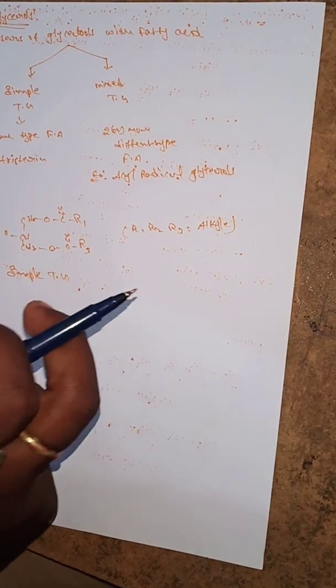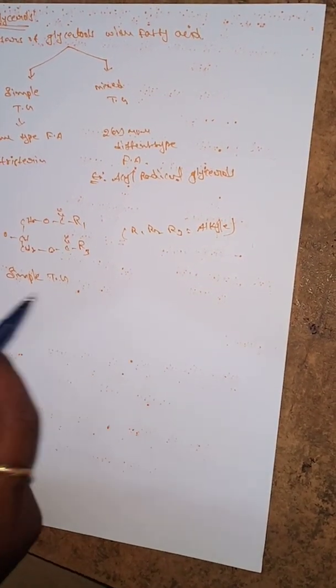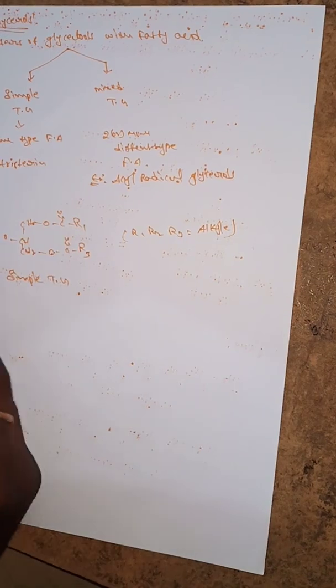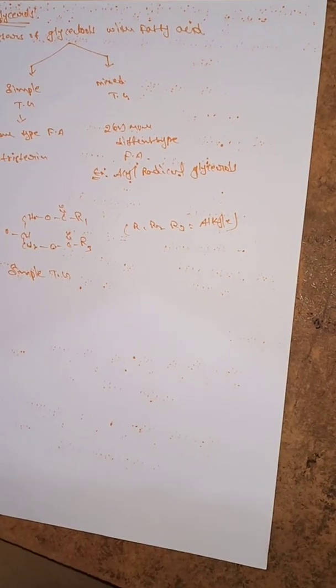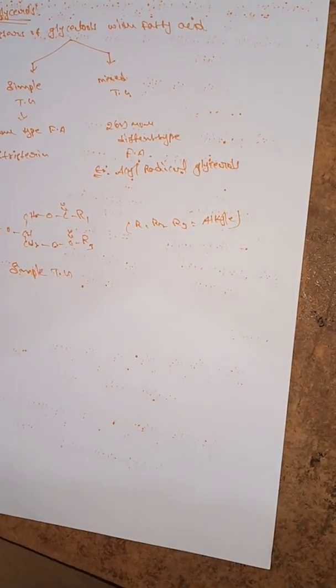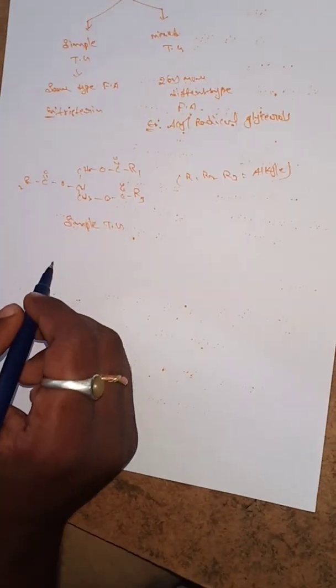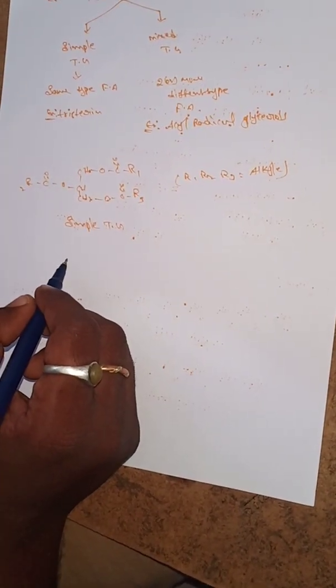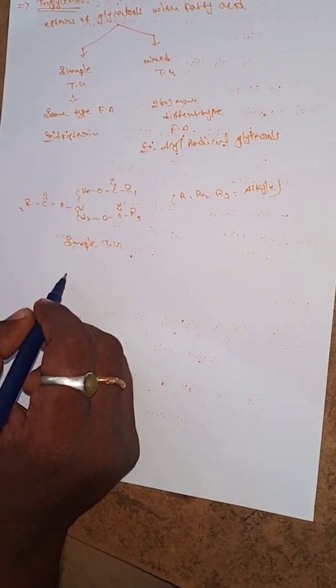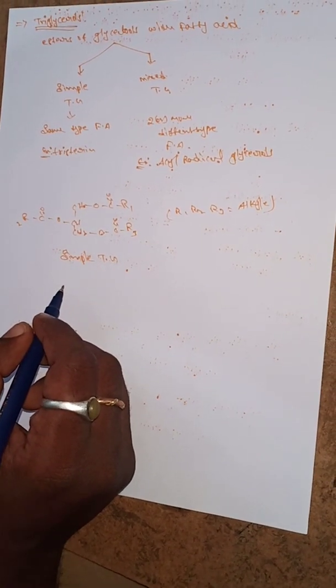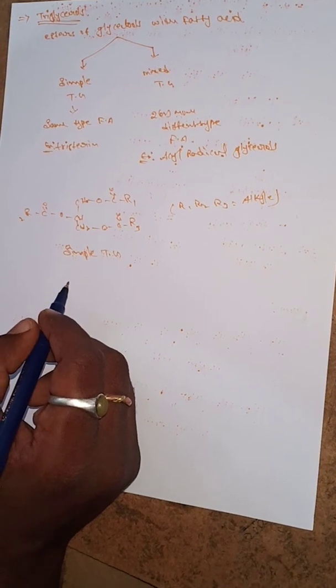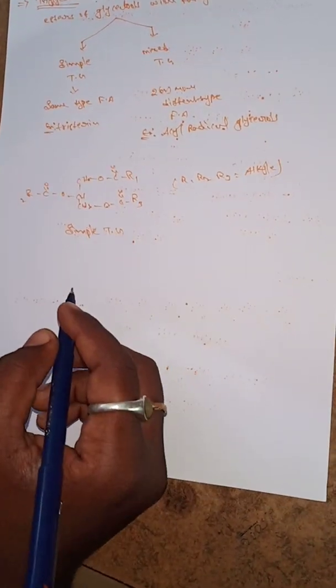This one is a simple triglycerol. Simple triglycerols contain the same type of fatty acid. When the same type of functional groups are present, it is known as a simple triglycerol. When different types of functional groups are present in the structure of the triglycerol, it is known as a mixed triglycerol. What is a mixed triglycerol structure?